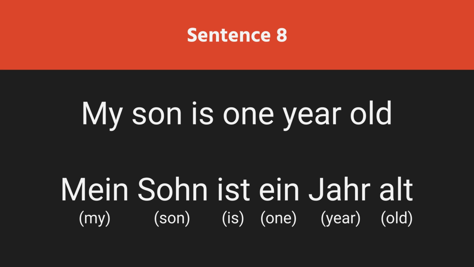Then there is the indefinite article ein, followed by a neuter noun that is also countable. That's why ein Jahr. And then alt is an adjective.